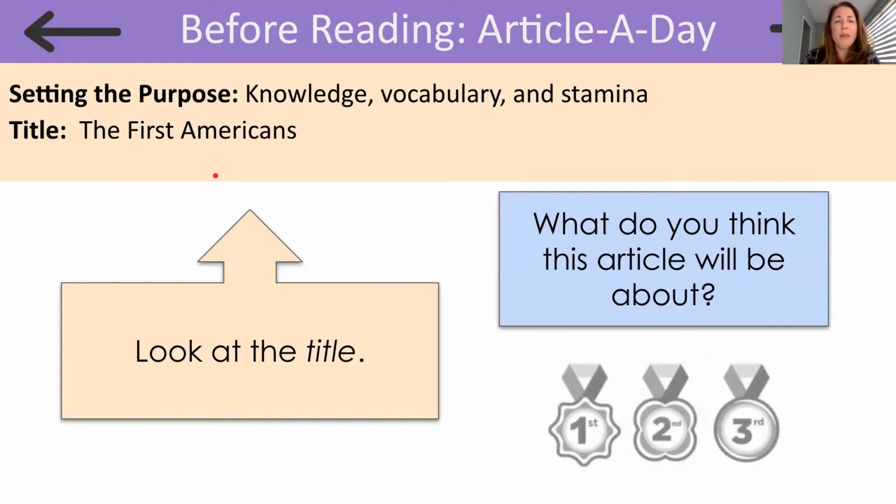Well, I was thinking about the word first, and I know that sometimes when you have a race, someone might come in first, and then there's the second and third. So they're saying that we're going to be reading about the first Americans. That means that they were there first. So let's see what we find out about the first Americans in our article a day.